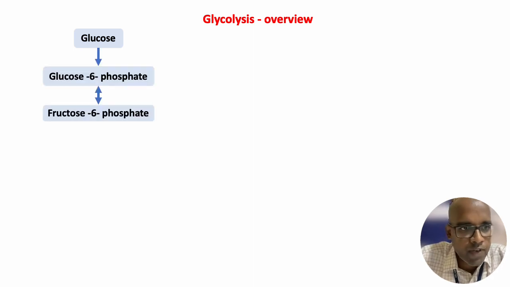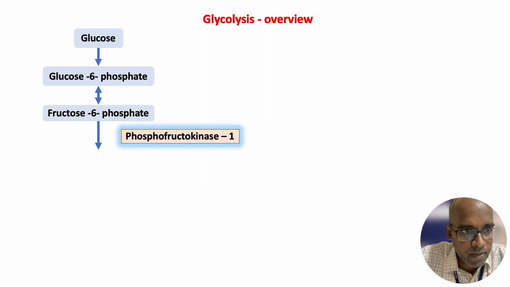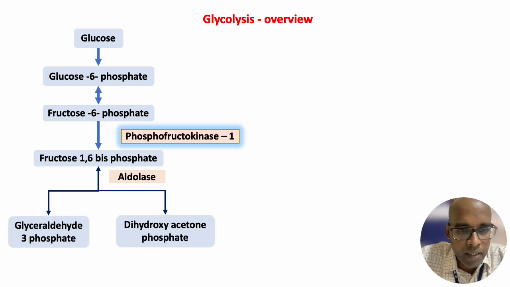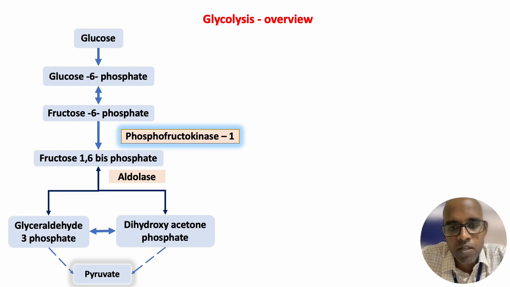So in glycolysis, we already know that glucose is converted to glucose 6-phosphate, which in turn is converted to fructose 6-phosphate. This is acted upon by a rate limiting enzyme called phosphofructokinase 1 to form fructose 1,6-bisphosphate, which splits to form two compounds, glyceraldehyde 3-phosphate and dihydroxyacetone phosphate. This is catalyzed by an enzyme called aldolase, and these two will ultimately get converted to form pyruvate. So this is how glycolysis happens.